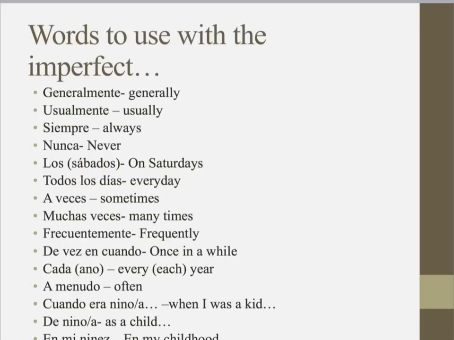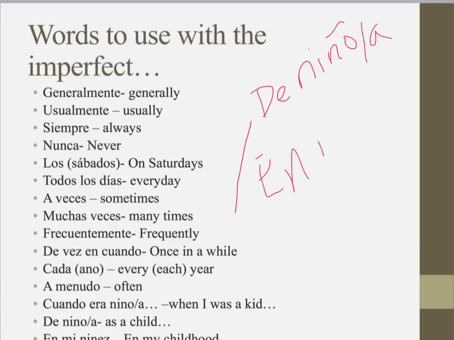And then we have a list of words to use with the imperfect. So we have generalmente, all the way down to some of the ones that you can't see, which are de niño or de niña, meaning when I was a child, and I also added in en mi niñez. En mi niñez means in my childhood. So these are good phrases to use with the imperfect. They show that it's not just a one-time action, but that it's a repeated action.